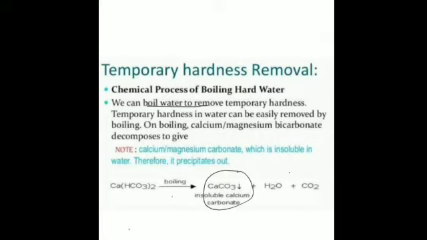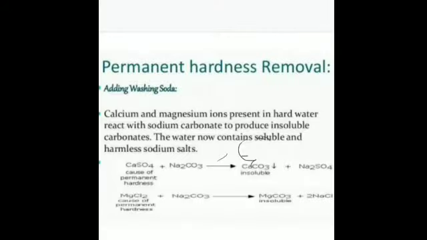Is that clear? Then the removal of the permanent hardness. Now this permanent hardness can be removed by adding washing soda. How is it done? We know that the permanent hard water contains the calcium and magnesium chlorides and sulfates dissolved in it, so they can be removed by adding this washing soda, formula Na2CO3.